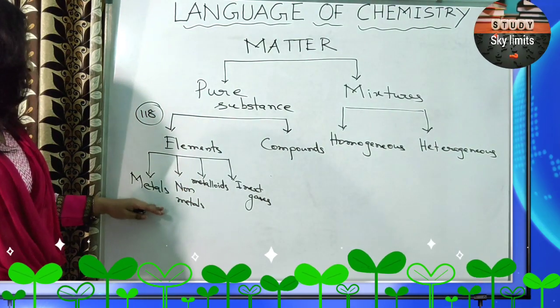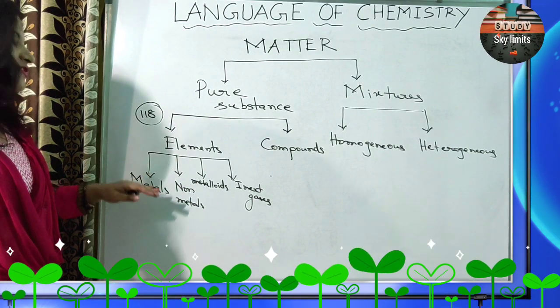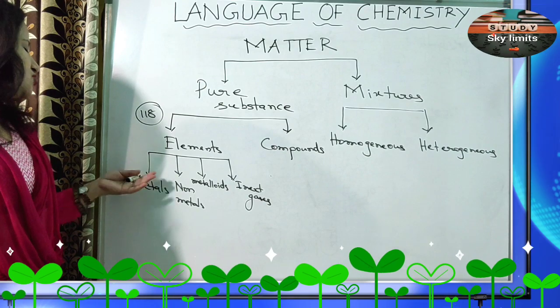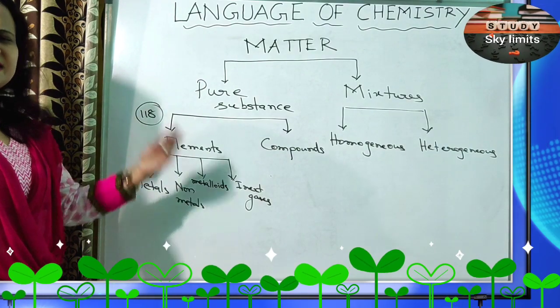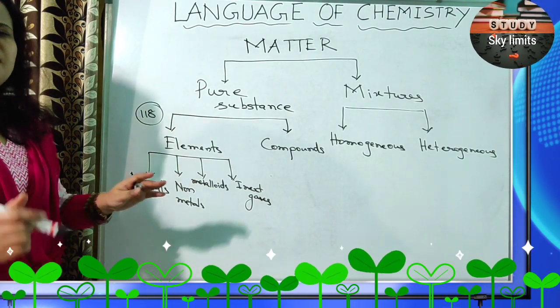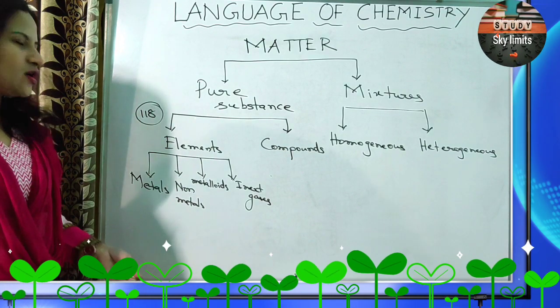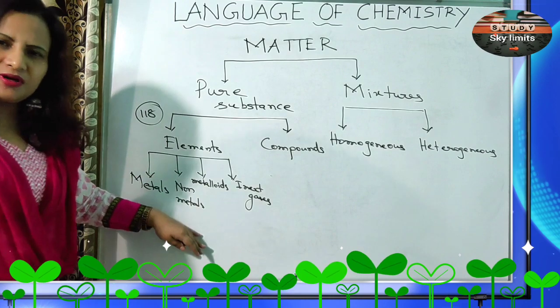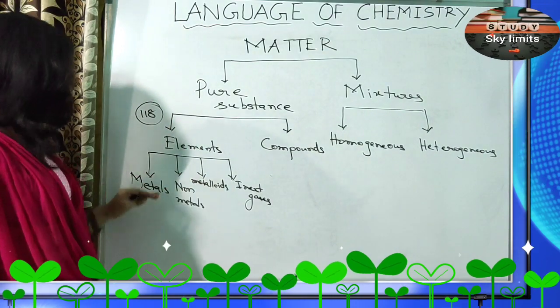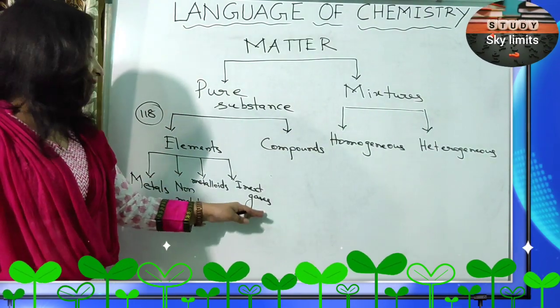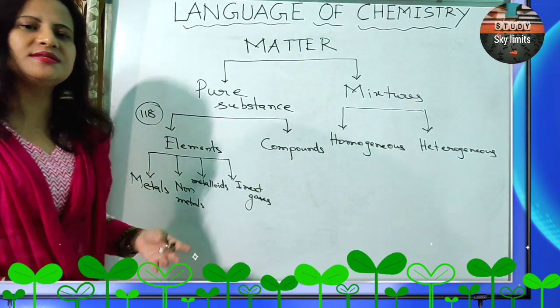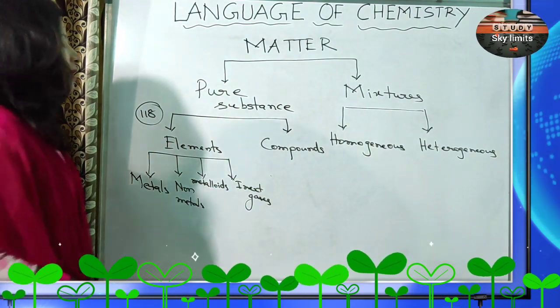You know that metals have their own properties, the physical as well as the chemical properties. They are lustrous, malleable, ductile, they have high melting and boiling points, and they form electropositive radicals. All these things we'll be discussing later on. Non-metals are just the opposite of metals. Metalloids are midway between metals and non-metals, and inert gases are the non-reactive or noble gases, as we call them: helium, neon, argon, xenon, radon, krypton, and so on.